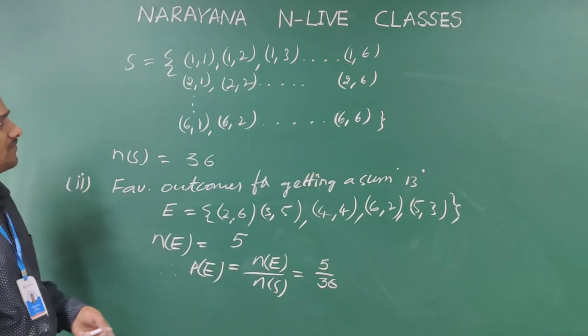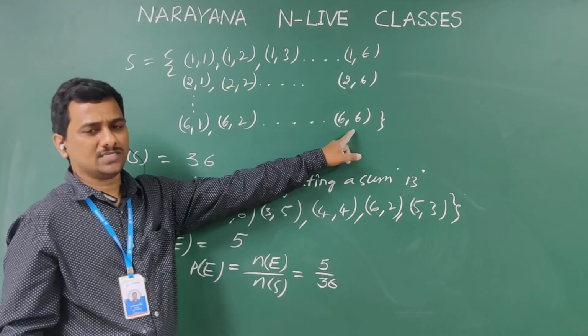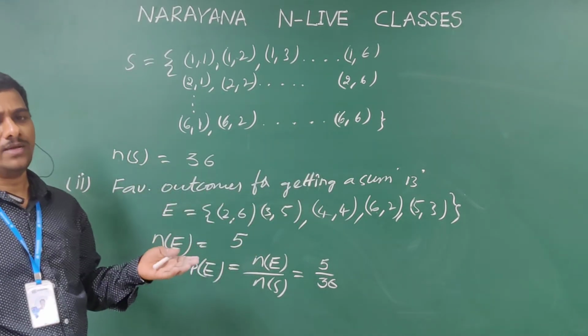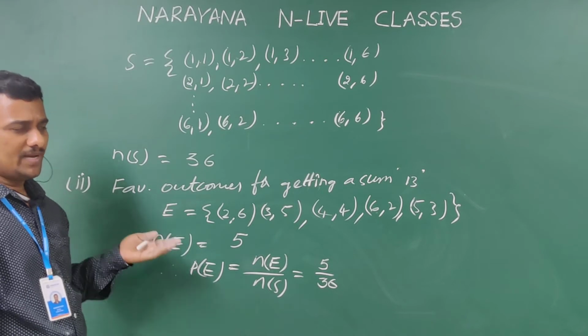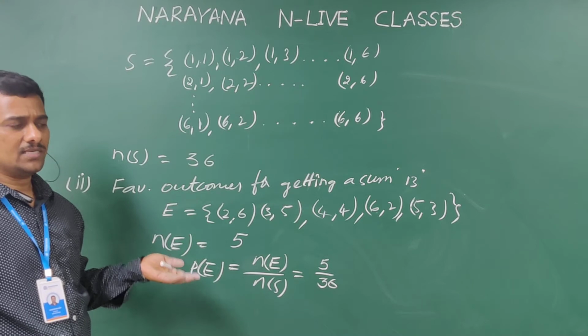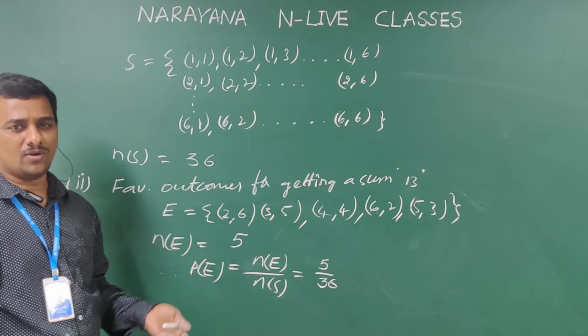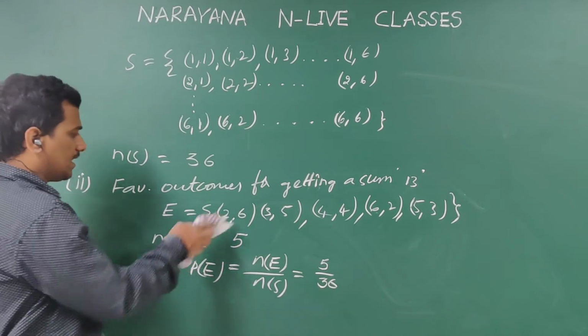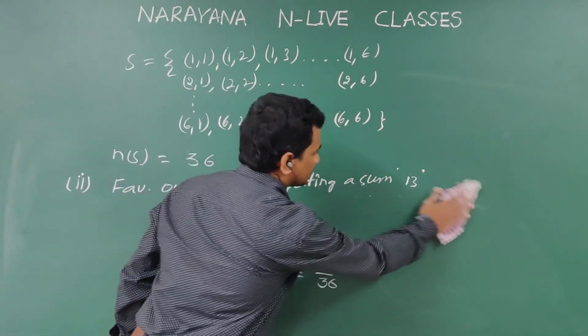The maximum sum we have is (6,6), that is 6 plus 6, 12 only. There is no chance for getting a sum 13 when 2 dice are rolled. Why? Because the maximum number shown by the first die is 6, second die also 6. So the maximum sum we have is 12 only. So there is no scope for getting a sum 13. So there are no such events.